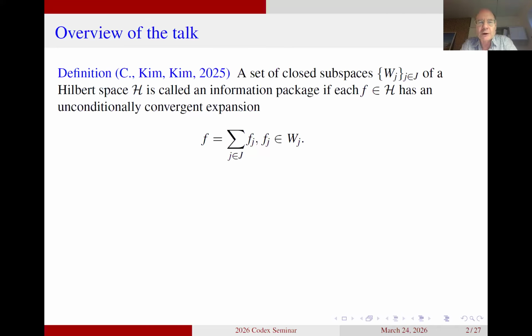What I would like to do at the beginning of the talk is to motivate that this is actually a natural concept in frame theory. If you look at the definition as it is stated here, you can clearly see that it is related to frame theory, because in frame theory you have decompositions of the type we are writing here. It's just that the sum we are looking at is what we would call a sum of projections onto one-dimensional subspaces. So what is going on here is that we are replacing these one-dimensional spaces by vector spaces W_j of any dimension.